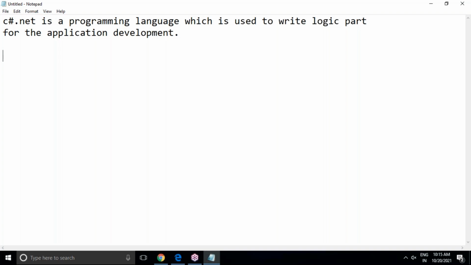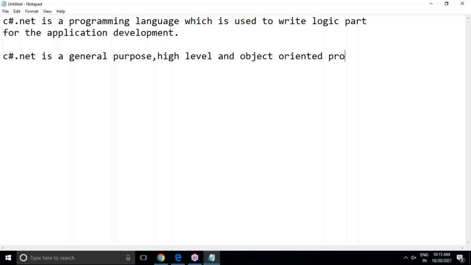So C# .NET is what type of programming language? C# .NET is a general purpose, high level, object-oriented programming language. It is a general purpose.